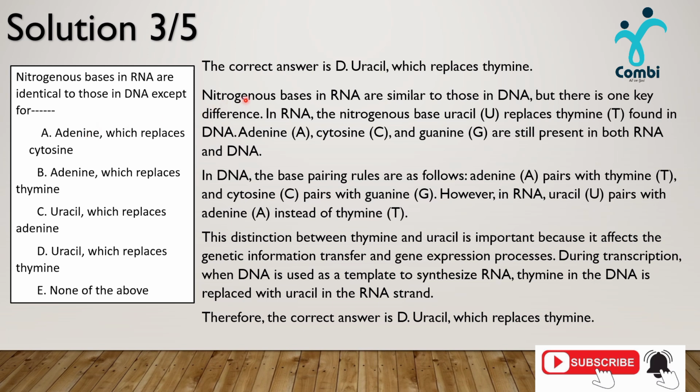Here is why D is considered our answer. We have the explanations here. Nitrogenous bases in RNA are similar to those in DNA, a point for us to note, but there is one key difference in RNA. We now see how we organize these nitrogenous bases and why D, uracil, which replaces thymine, is the right answer. Here you can pause to further understand. Let's move now to the next question.